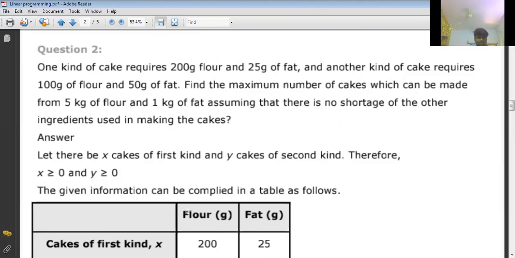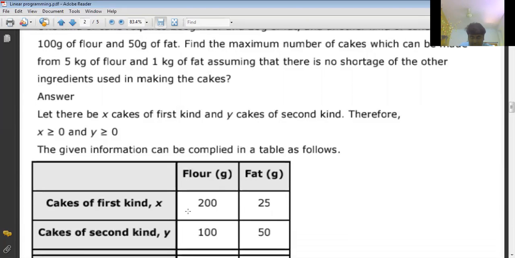of fat. So finally, how many kgs of flour available for us? 5 kg only. 5 kg means how many grams? If I want to write in grams, 5000 grams. Similarly, how many kgs of fat available? 1 kg means 1000 grams available. That is max availability. See here. From this we can.